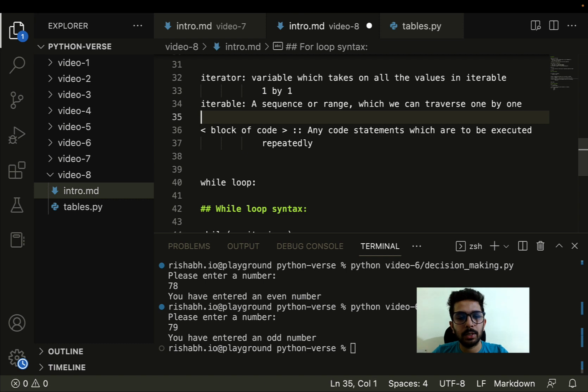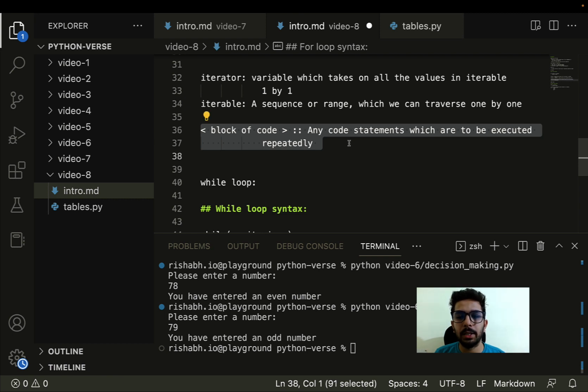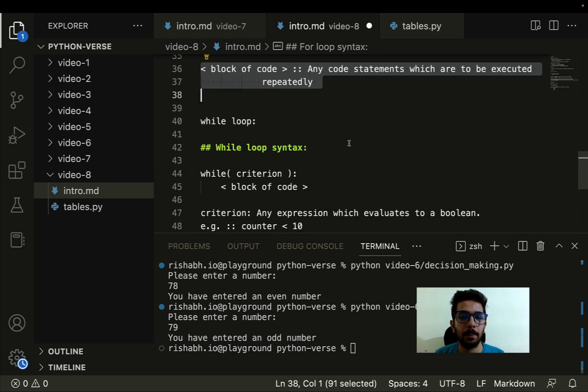If I have to give you an example, let's say students equals A, B, then C, then D, and so on. This is now a sequence. We can iterate upon this sequence, so we can call it an iterable, and the iterator will assume all these values one by one. If I have to perform any operation on any of these values, I can easily perform it with the help of a for loop. A block of code, as you already know, is any code statements which are to be executed in a repetitive fashion.